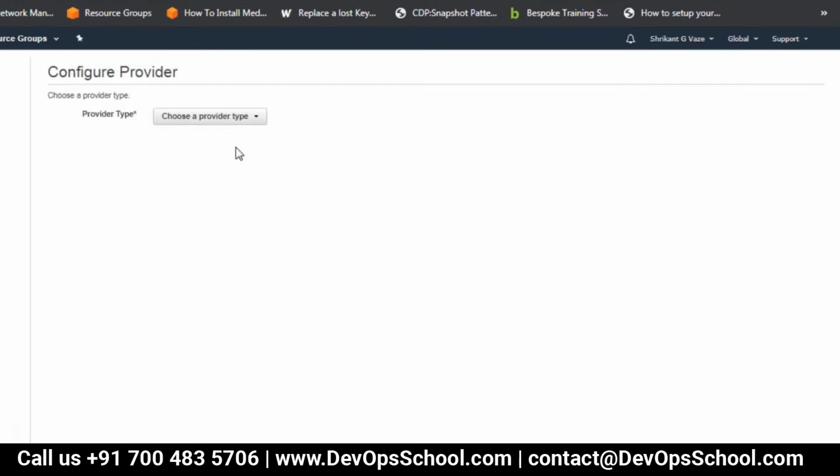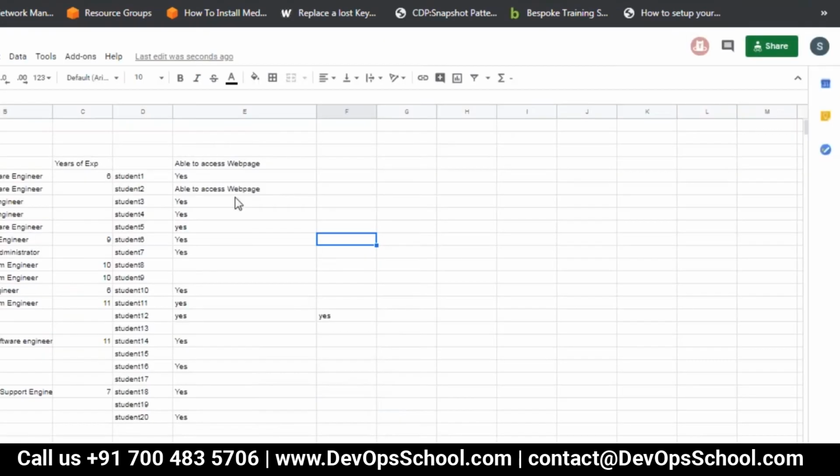So you can have an identity provider. This is SAML and OpenID Connect. Okay, so that's the same thing. So let's move ahead with the next service.